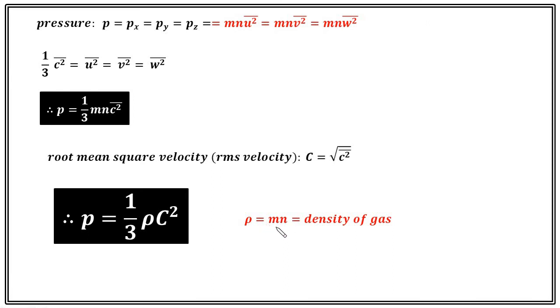Mn is density. Therefore pressure is equal to 1/3 density into RMS velocity square. This is the most important derivation from kinetic theory of gases. It directly relates the pressure with RMS velocity and density using the assumptions of kinetic theory.